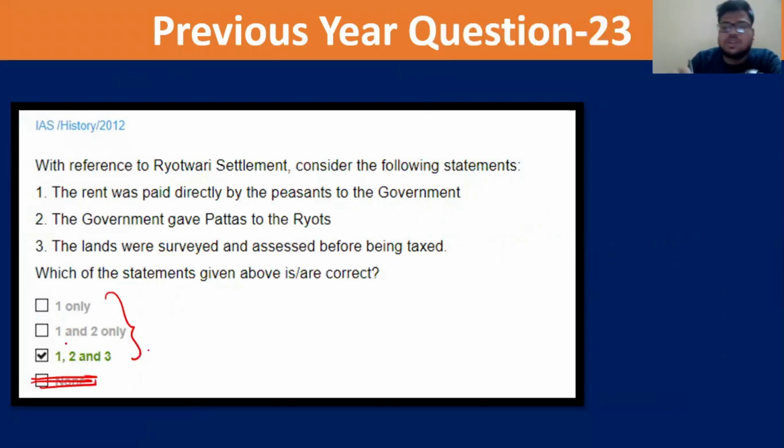Now you have option 2 and option 3. Both of them you need to know. If you read the third statement, that is, the land was surveyed and assessed before being taxed. Now remember the context in which the Rayatwari settlement comes.